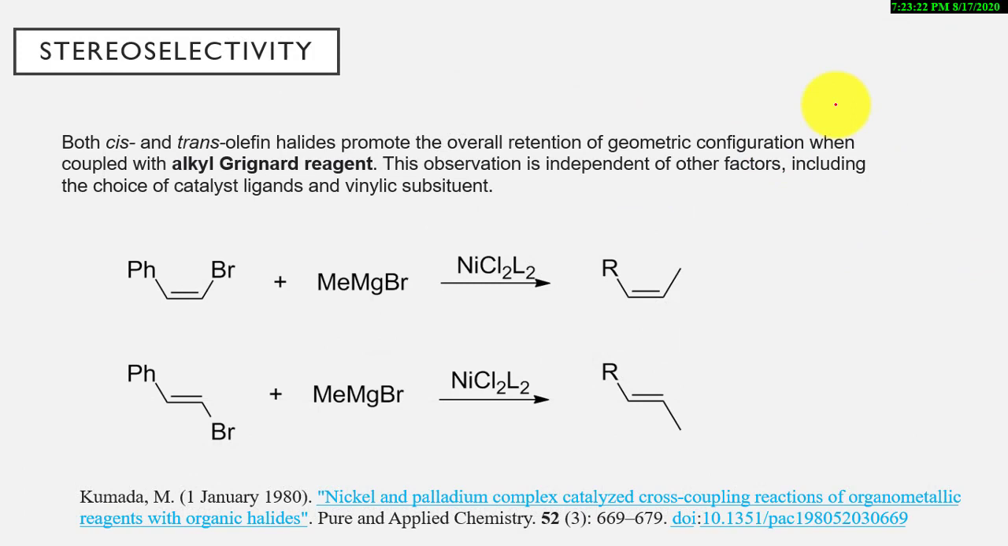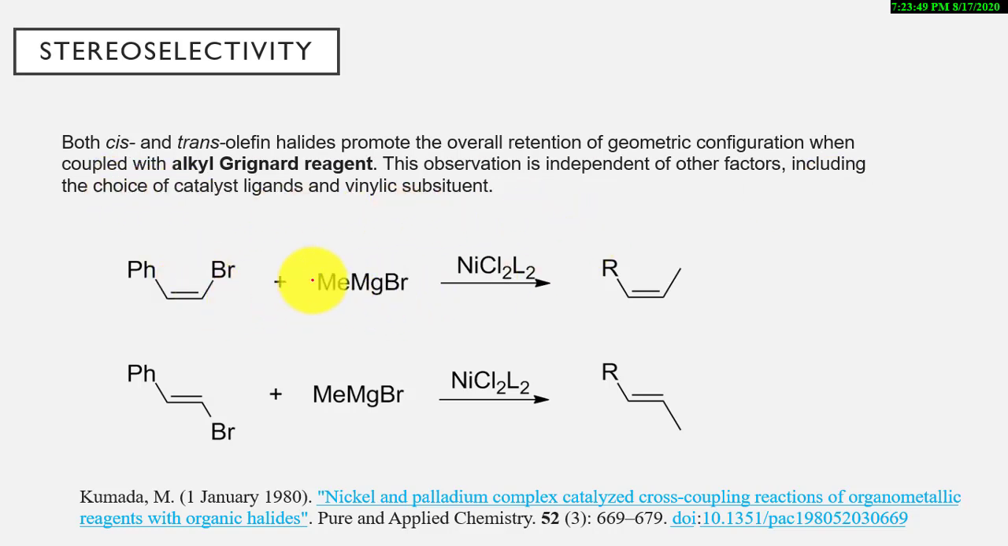The stereoselectivity. Both cis and trans olefin halides promote overall retention of geometric configuration, which means if the reactant is in cis position, the product will also be in cis position. If the reactant is in trans position, the product will also be in trans position. This observation is independent of other factors, including the choice of catalyst ligand and vinylic substituent.